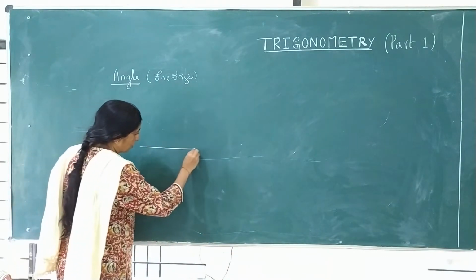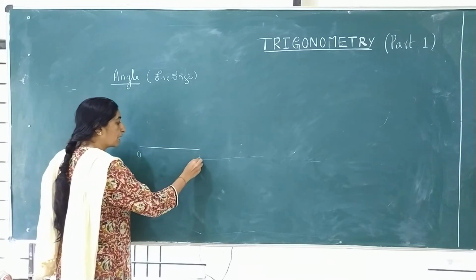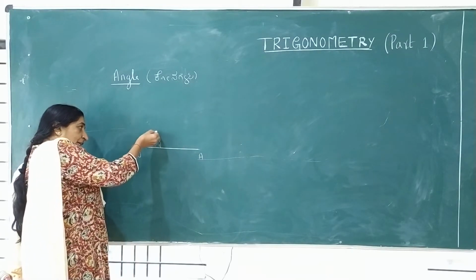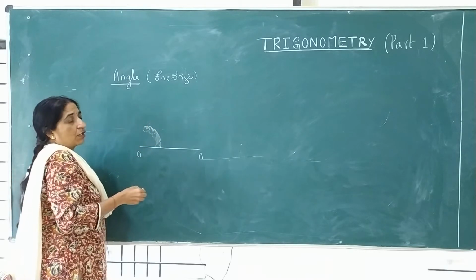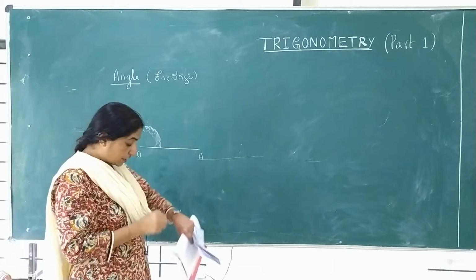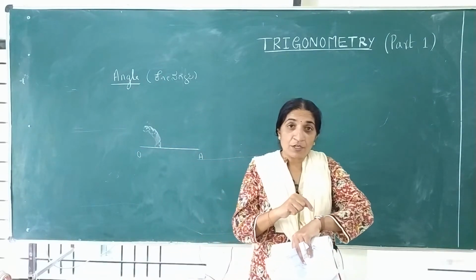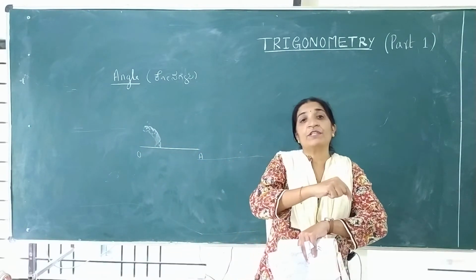See, this is the initial line. This is OA, the initial line. And this line moves like this in the anti-clockwise direction. How to know anti-clockwise? See your watch, you have a watch. Whatever direction the needles are moving in the watch, anti-clockwise is exactly the opposite of that direction.